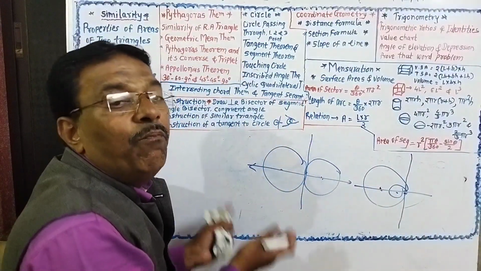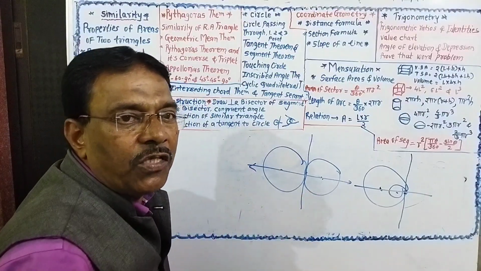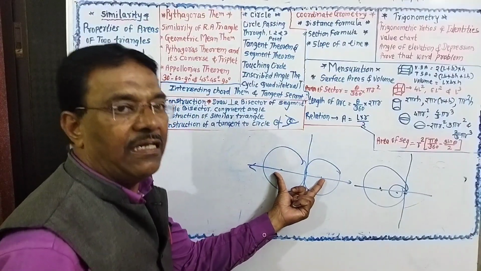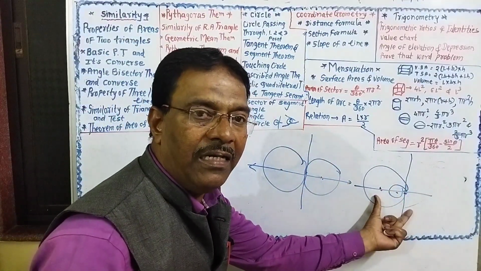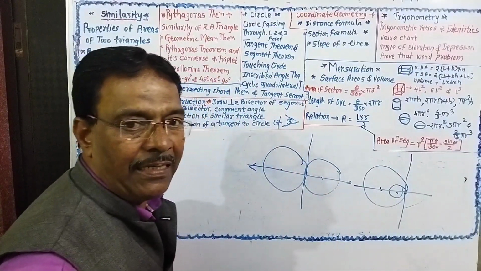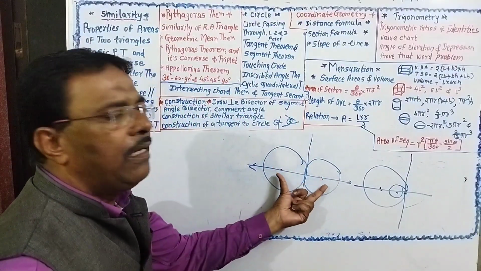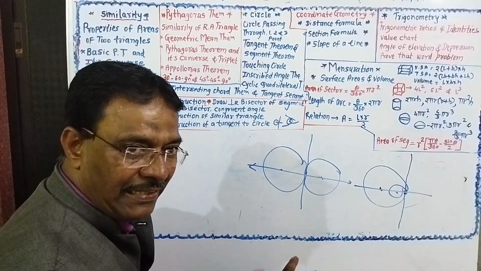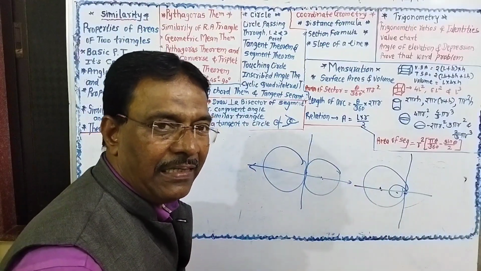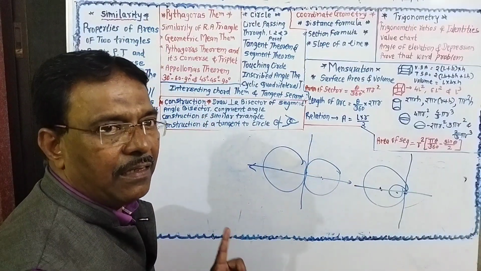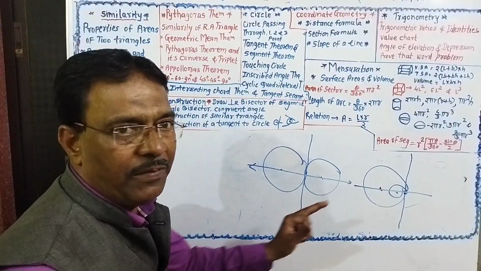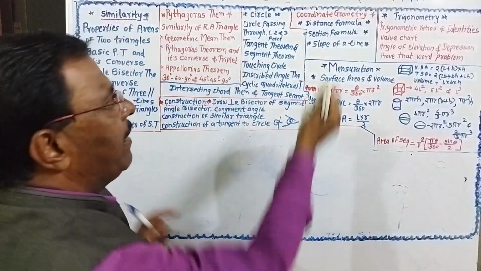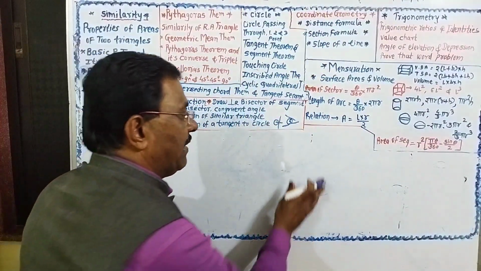Why do I explain this? Because there will be one question to you: how to find the distance between two externally touching circles or internally touching circles. One question might be there in your question paper. If the circles are externally touching, the distance between their centers is equal to the sum of their radii, and if the circles are internally touching, the distance between their centers is the difference of their radii. So, touching circles.